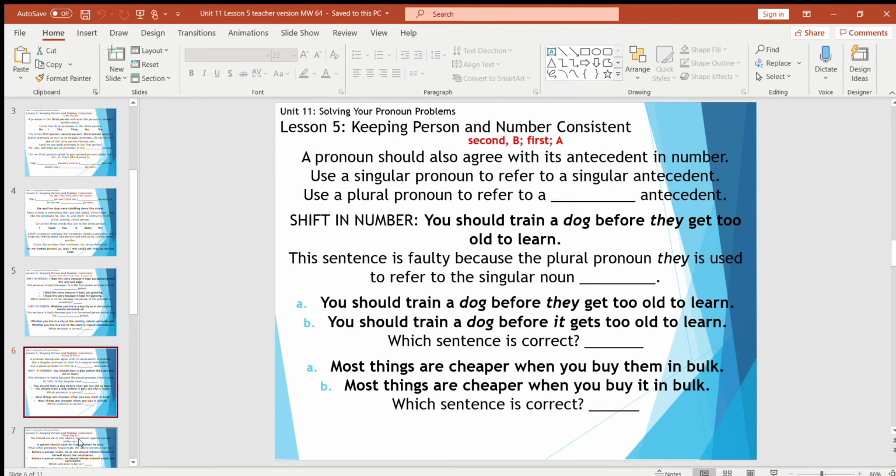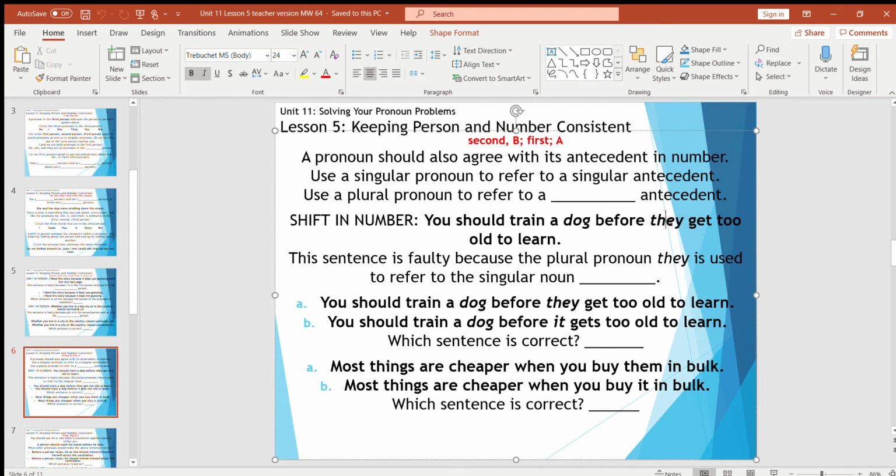So a pronoun should agree with its antecedent in number. Remember, the antecedent is the noun that the pronoun stands for. So use a singular pronoun to refer to a singular antecedent, same way you would use a plural pronoun to refer to a plural antecedent. A shift in number would be like this: "You should train a dog before they get too old to learn." This sentence would be faulty because the plural pronoun they means more than one, but right now it's being used to refer to what singular noun? Dog, right? One dog, but many they?